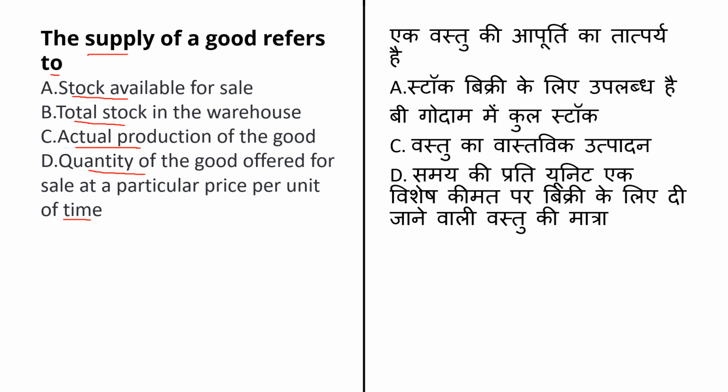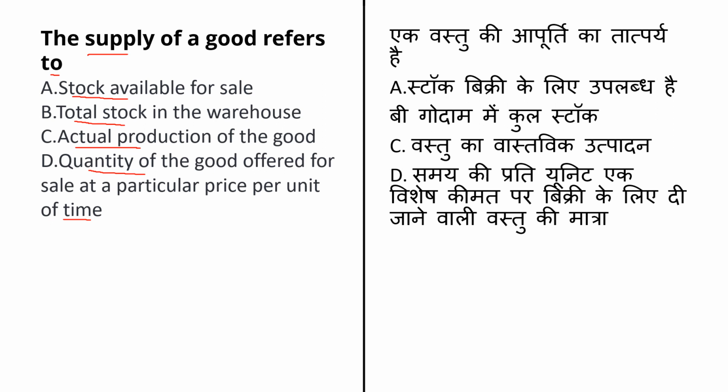Stock available for the sale will not be the actual supply, because it is a stock or the production which is available with the company. It is not supplied yet. Okay. Second option is total stock in the warehouses. Again, it is like a stock available with the organization or a company only, because they are talking about warehouses where they are keeping their stock. Third option is actual production of good. Here they are talking about the actual production, how much is the actual production in the organization. And last option is quantity of a good offered for the sale at a particular price per unit of the time. This is the actual supply.